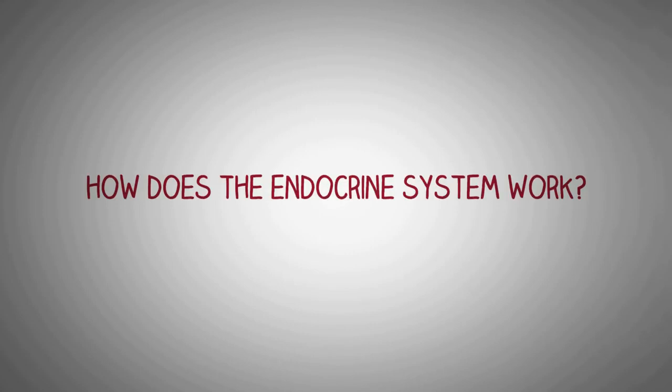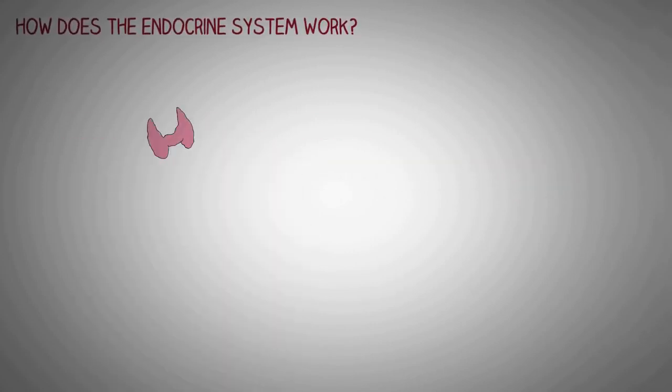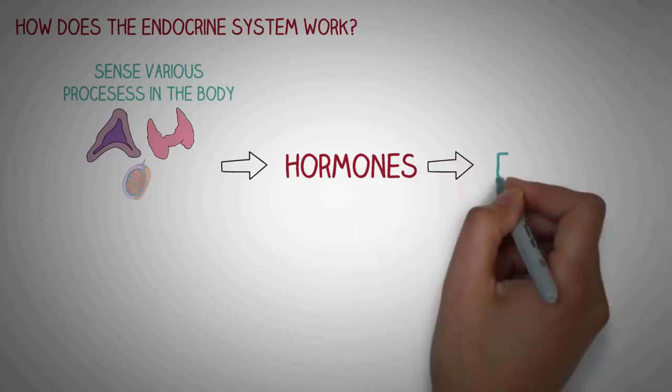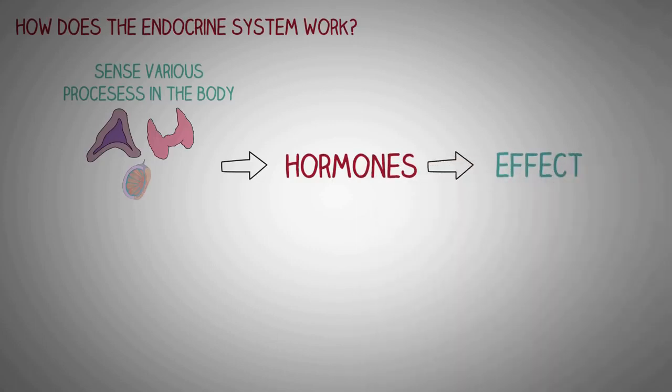Now let's look at a typical model of how most of this endocrine system works. So we have various endocrine glands which are able to sense various processes of the body. These glands secrete hormones which act as chemical messengers that are then distributed to the whole body through the bloodstream to initiate a specific effect.